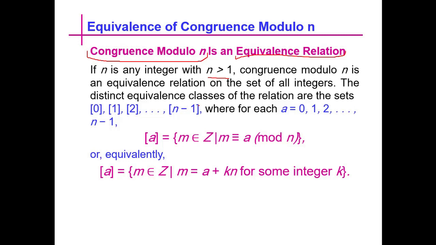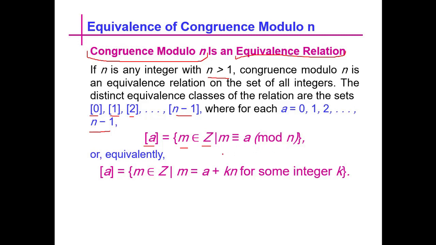The distinct equivalence classes of the relation are the sets of 0, 1, 2 up to n minus 1, where for each a, the class of a will be all the elements in the set of integers such that that element is congruent to a mod n.